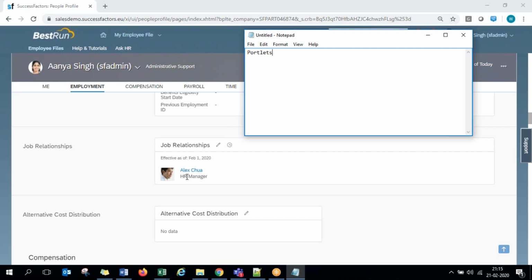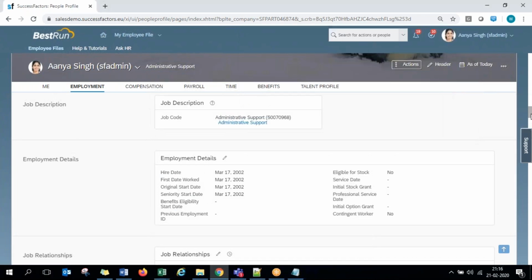Apart from this, if your customer wants to store a few more areas of information, definitely we can add additional portlets onto this profile. We can add some additional blocks where we can store new information that the customer wants to store. So that is definitely doable. We don't have any restriction on it.